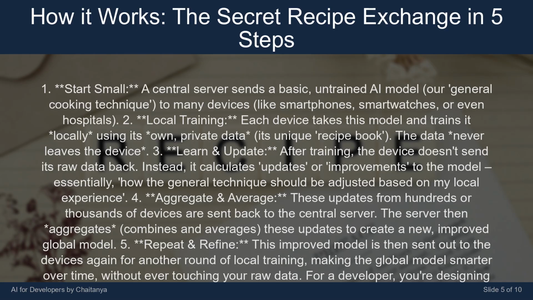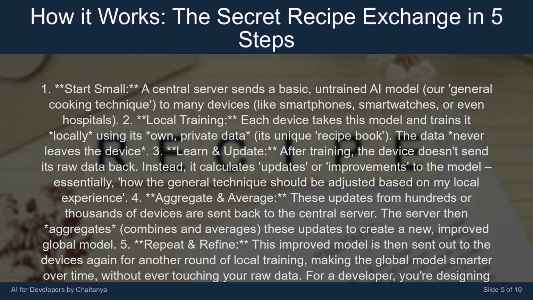The data never leaves the device. 3. Learn and update. After training, the device doesn't send its raw data back. Instead, it calculates updates, or improvements to the model, essentially how the general technique should be adjusted based on my local experience.